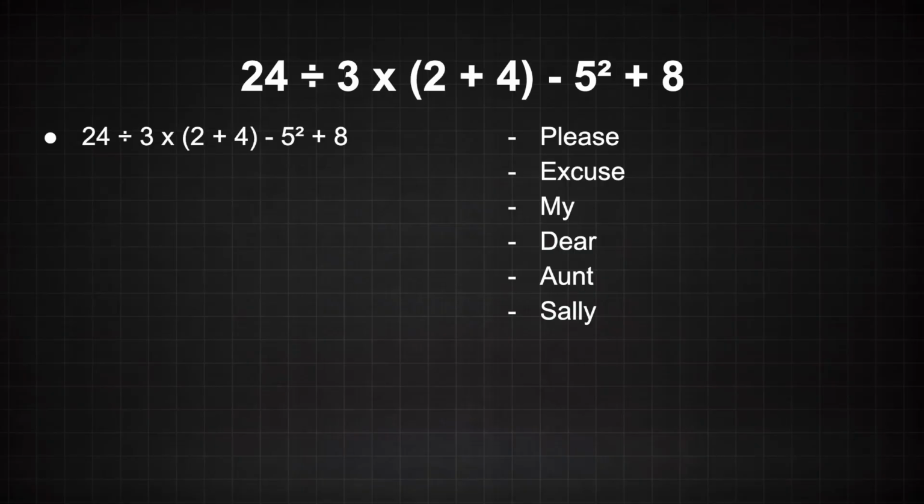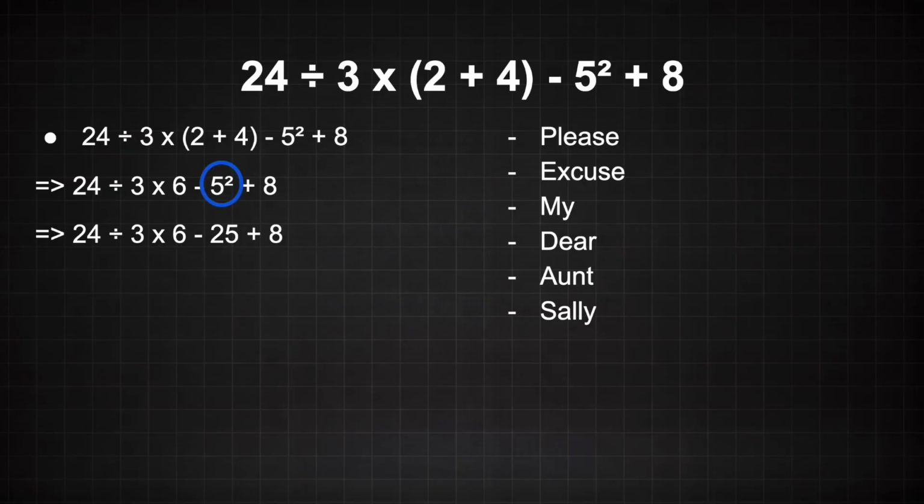The last practice problem is 24 divided by 3 times 2 plus 4 in parentheses minus 5 to the power of 2 plus 8. Parentheses are prioritized. Our 2 plus 4 is 6. We bring down the 24 divided by 3 times 6 minus 5 squared plus 8. Next, we evaluate the exponent. 5 to the power of 2 is 25. We bring down the 24 divided by 3 times 6 minus 25 plus 8. Although the problem has been simplified, it still contains all 4 operations we've been discussing.